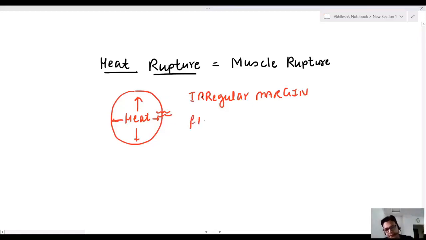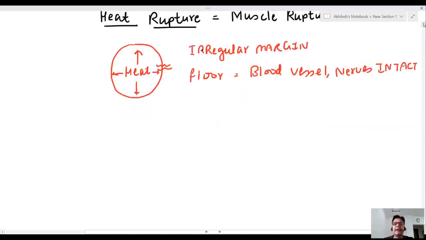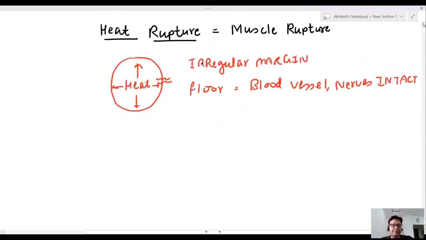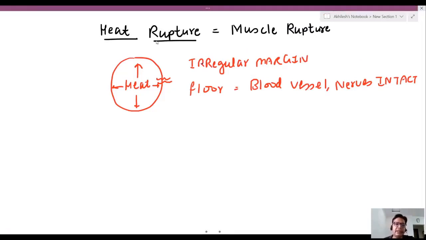And in the floor of heat rupture, blood vessels and nerves are intact. This is known as heat rupture, with irregular margins. Now, sir, come to the second. This is thermal fracture.